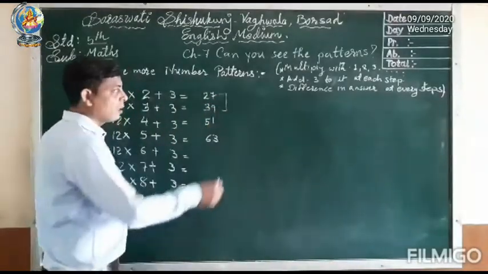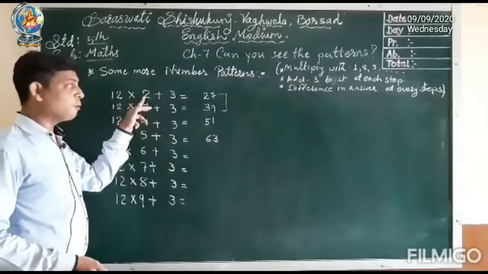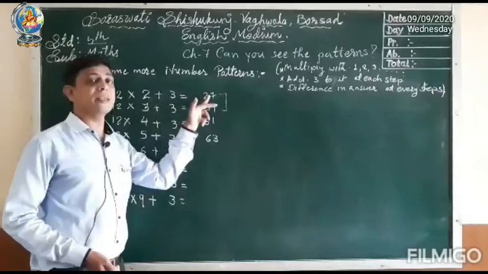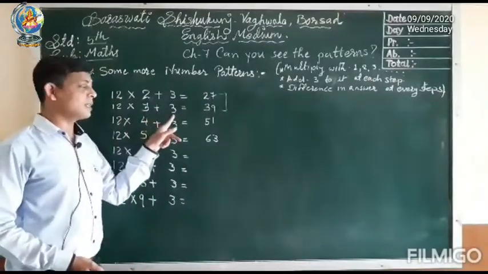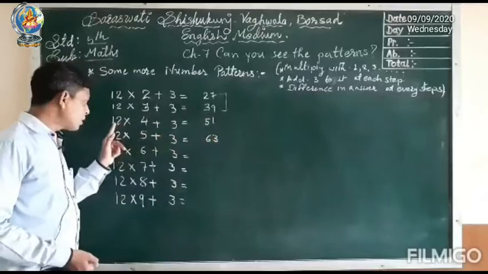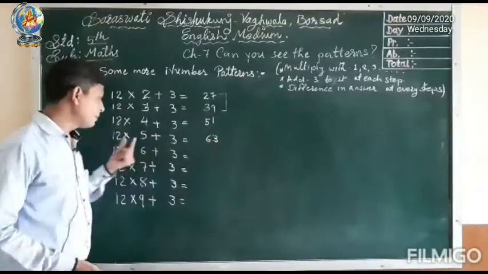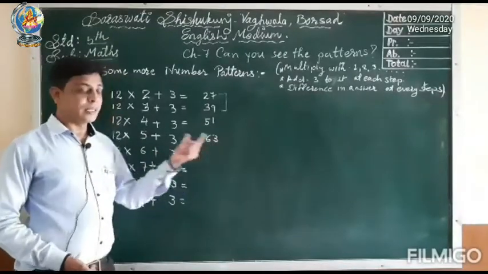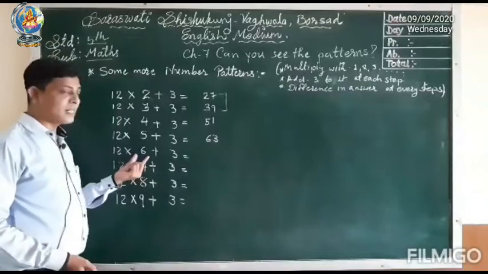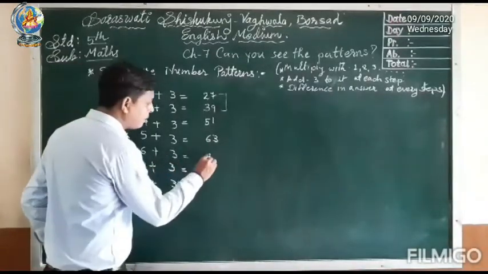Here you can see, 12 2s are 24, 24 plus 3 is 27. In the same way 12 3s are 36, plus 3 is 39. 12 4s are 48, plus 3 is 51. 12 5s are 60, 60 plus 3 is 63. Now 12 6s are 72, 72 plus 3 is 75.